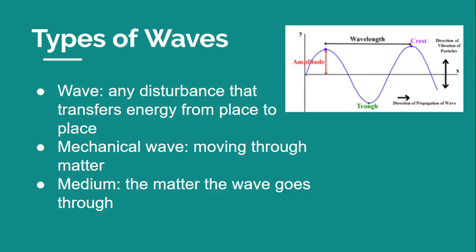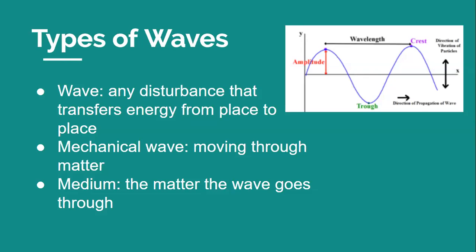When you think of a wave, you probably picture a surface wave on the ocean. Actually, a wave is any disturbance that transfers energy from place to place. An ocean wave is one type of wave called a mechanical wave, meaning it moves through some type of matter. The matter a wave travels through is called a medium. A mechanical wave cannot pass through a vacuum, such as space.